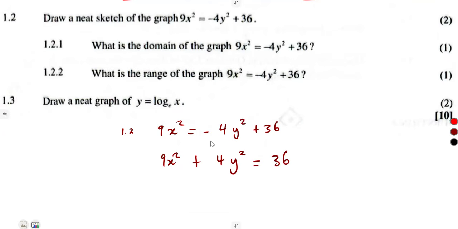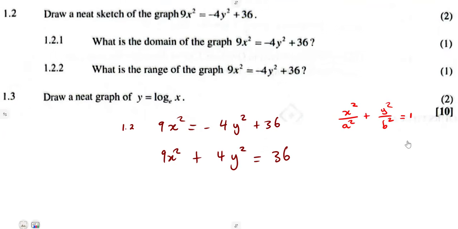If you take note, these two are different. This is 9, this is 4. The moment that you see x squared and y squared with different coefficients and a positive sign, we know that's an ellipse, which can be written in the form x squared over a squared plus y squared over b squared is equal to 1.